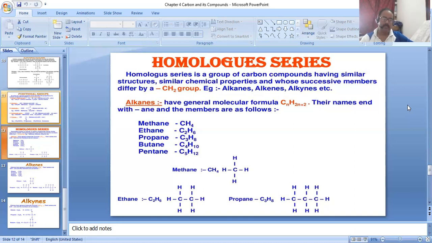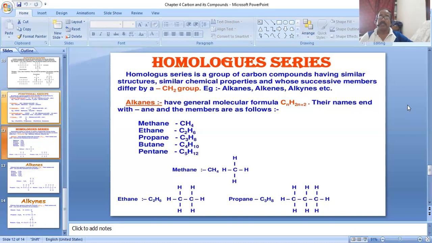So these hydrocarbons, when they react with oxygen from the air, completely convert to carbon dioxide and water.